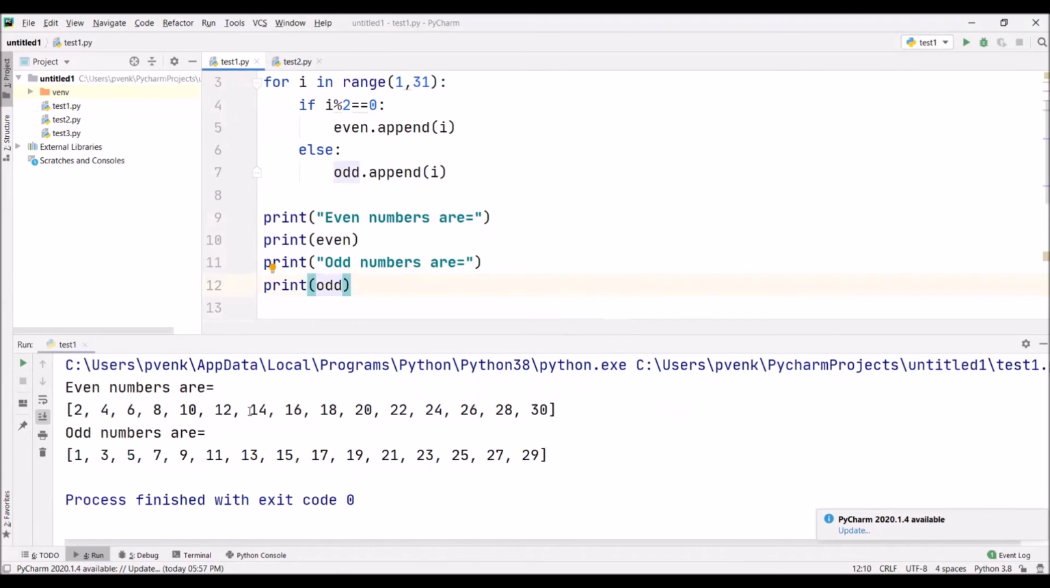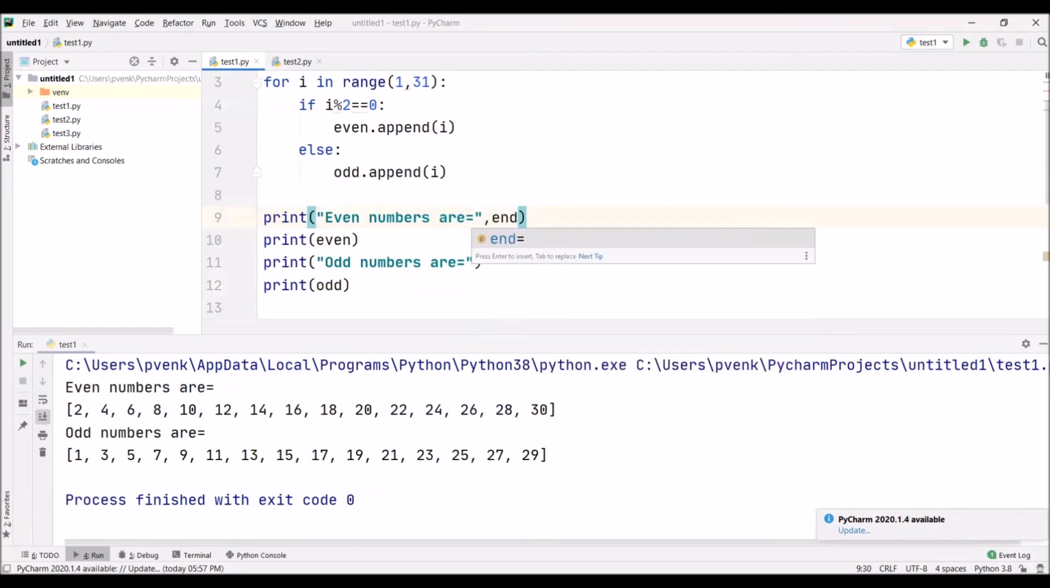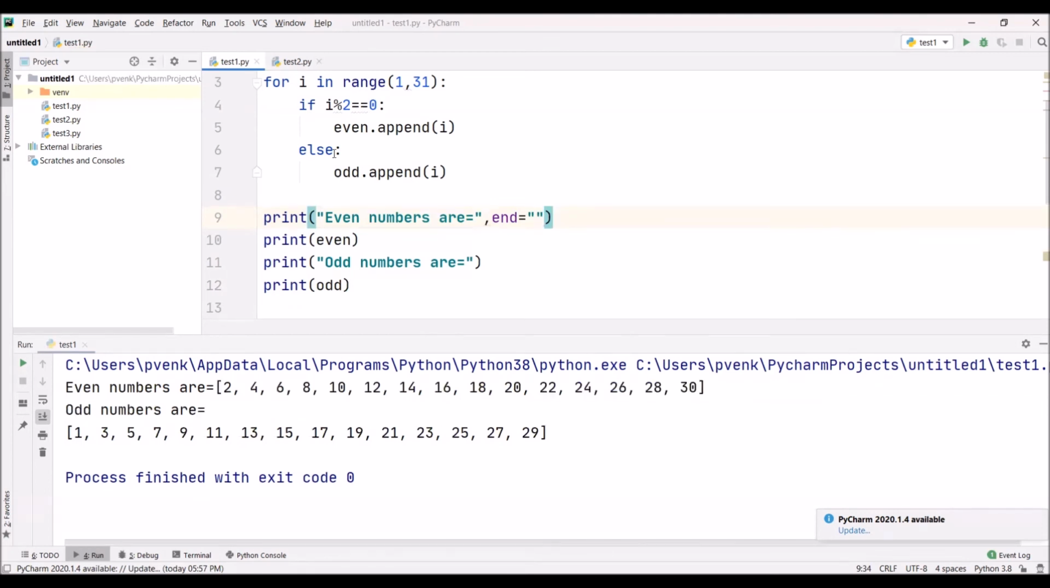Okay, now even numbers are, odd numbers are, but I want the even numbers to be printed in the same line. The even numbers are equal to, and all these numbers I want to print in the same line. Is it possible? Yes, there is a possibility. Then we have to write here, I am expecting another line from the print, so do not end here. So we are writing end equal to, giving double quotes. Then you observe, the even numbers are equal to 2, 4, 6, 8. The two lines are printed in the same line.